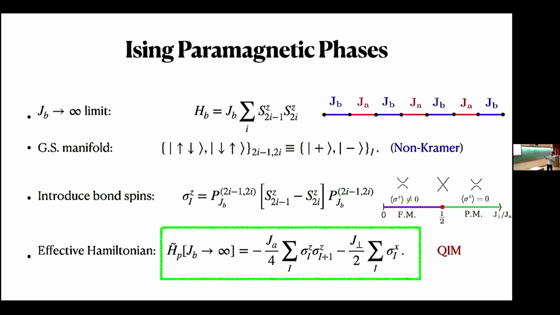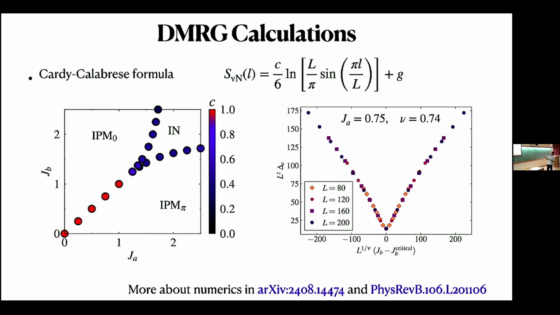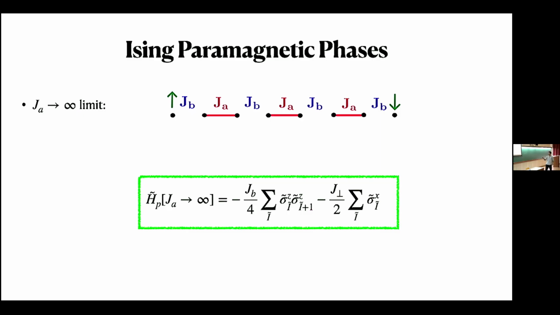So we started with the JB goes to infinity limit. We can start from the other limit also, like JA goes to infinity. We'll again get a quantum Ising model, but now these sigma spins will be defined on the centers of these blue bonds. At the level of the effective Hamiltonian, it looks the same. But this is a little different because when JA is very large, then these two end sites will be decoupled from the rest of the chain. So there will be spin-half lying on these decoupled sites, which will have a degeneracy of 4. And this degeneracy will be like edge modes.